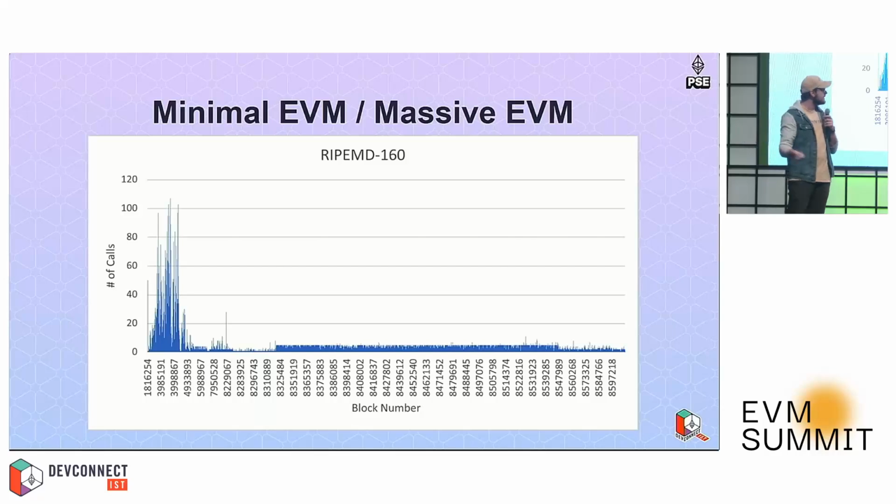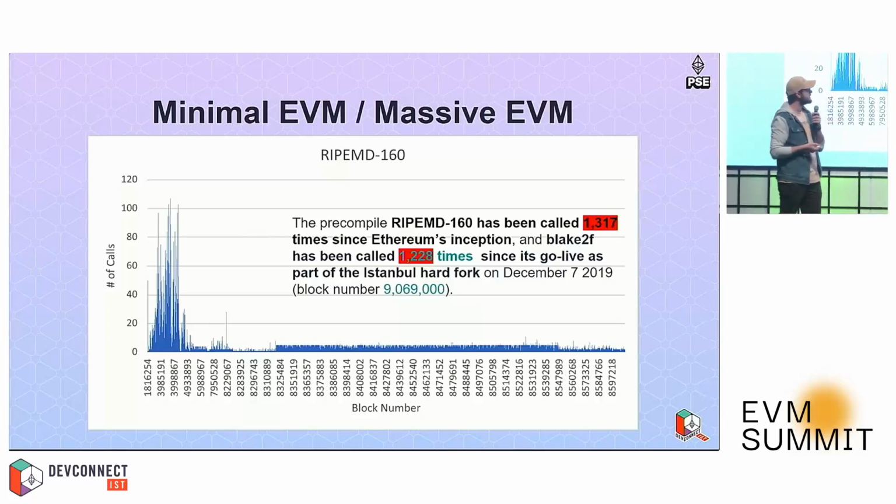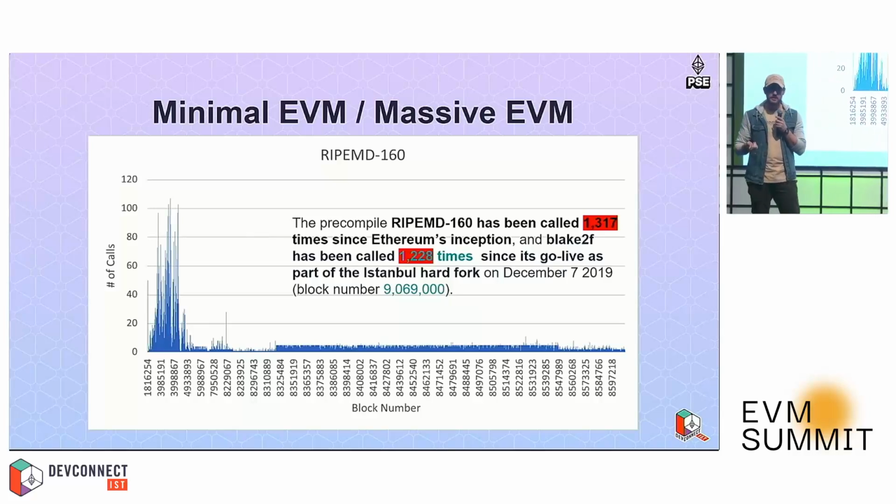So the future and open questions, and I just want to highlight one thing here. This is the RIPMD precompile. Here you can see an analysis of the calls that it has gotten. It has been called 1,317 times since Ethereum's inception. So that's almost nothing at all.